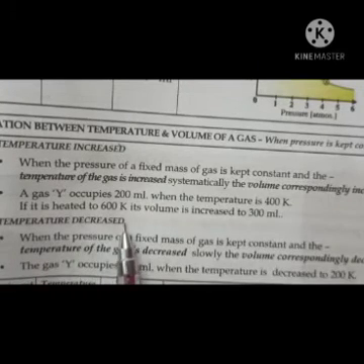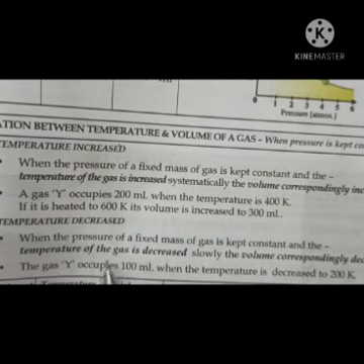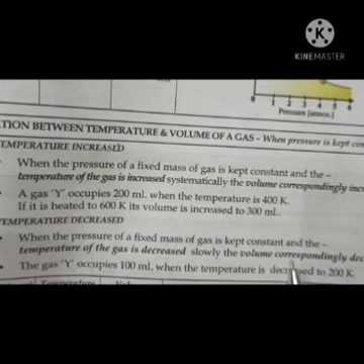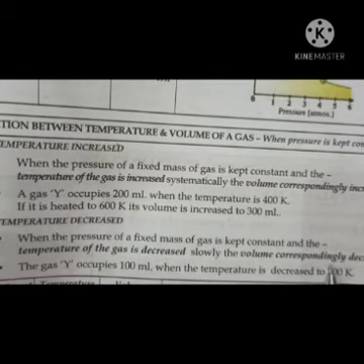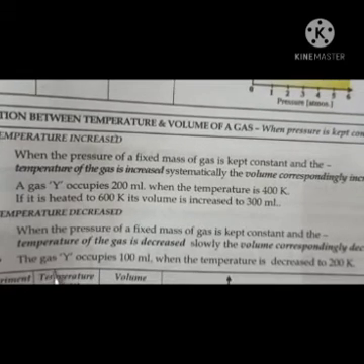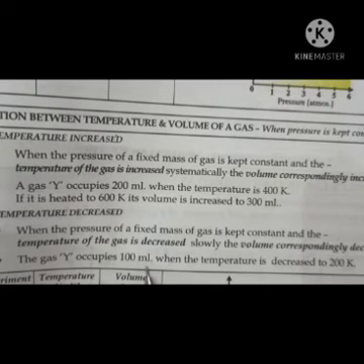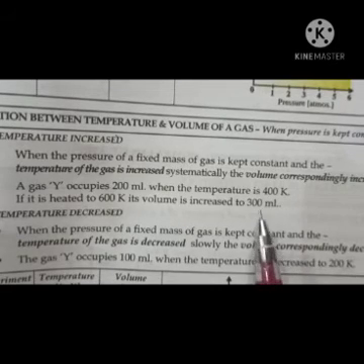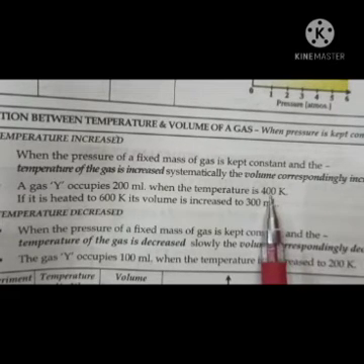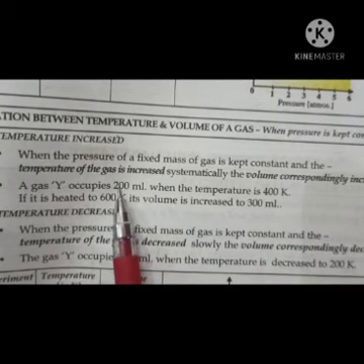Now temperature decrease. When the pressure of a fixed mass of a gas is kept constant and the temperature of the gas is decreased, the volume also correspondingly decreases. For example, earlier the temperature was 400 Kelvin and the volume of the gas was 200 ml.